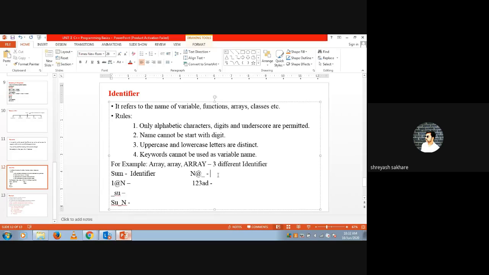Not identifier. Why is it not an identifier? Because the at the rate is present, and that special character is not allowed in the name of an identifier. Only underscore is permitted. Other than underscore, if any special character is there, it will not be an identifier. Now this one again will be not identifier, because at the rate is present.